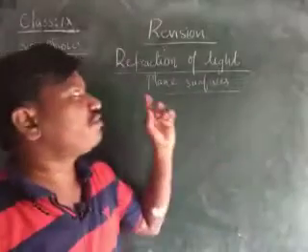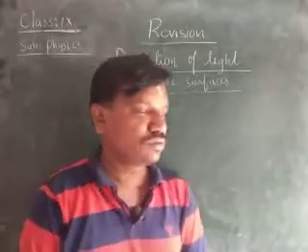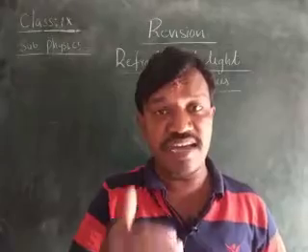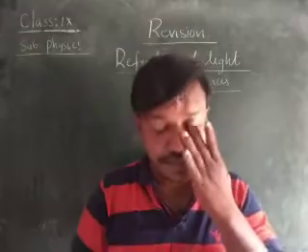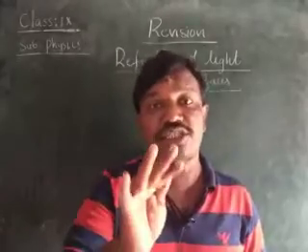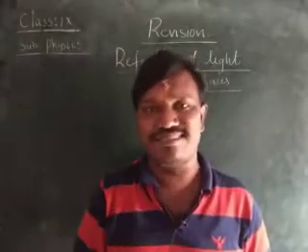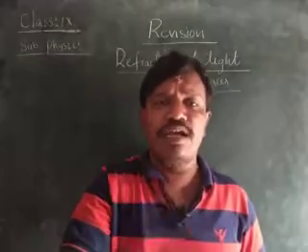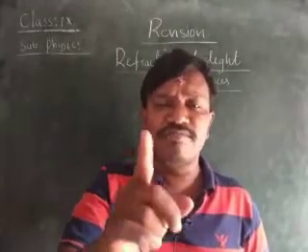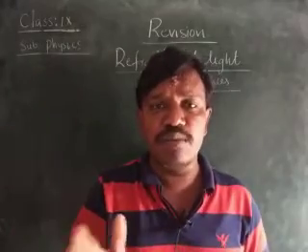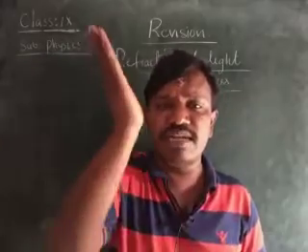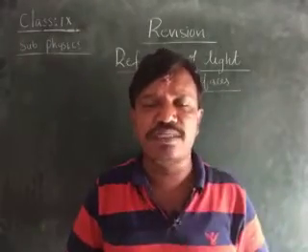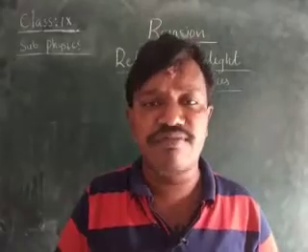Okay, coming to the chapter: first, refraction of light at plane surfaces. In this chapter, children, the questions will be asked from whatever I said. That means here I revised the reflection chapter that we learned in the 8th class. Therefore, you will be getting questions from the reflection chapter, which is a link to this class, children. Whatever we have learned in the previous class, from that also you will be getting questions and answers. That is, what is reflection of light? The bouncing back of light is called reflection.